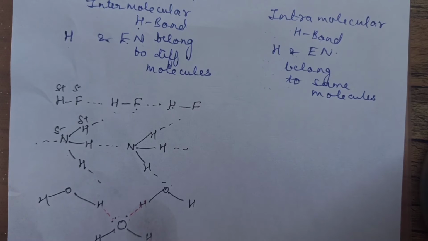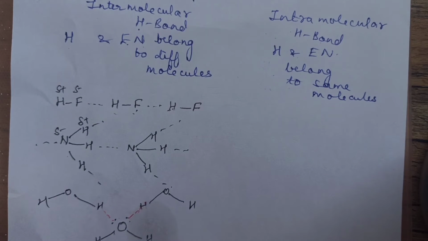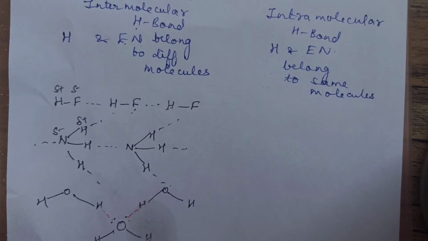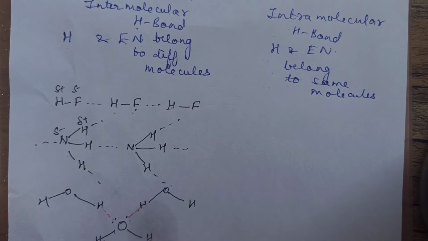Here there can be one H bond. Normally you write hydrogen bond with a dotted line only. So is this clear? This is very, very important, children. This is asked: one water molecule is surrounded by how many water molecules? One water is surrounded by 4 water molecules by hydrogen bond. So within this molecule, these were covalent bonds, and this is H bond.